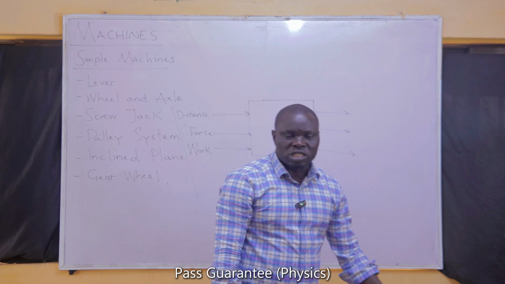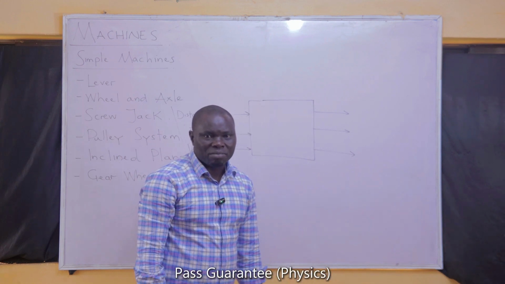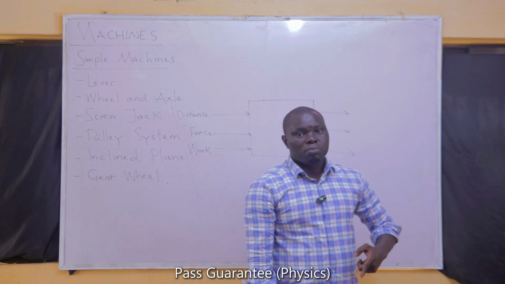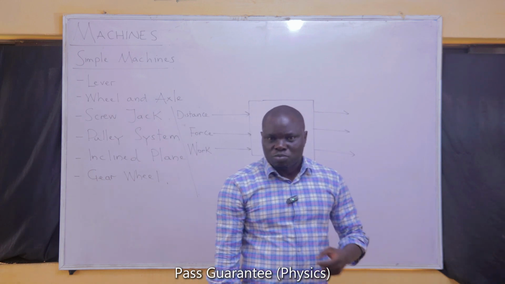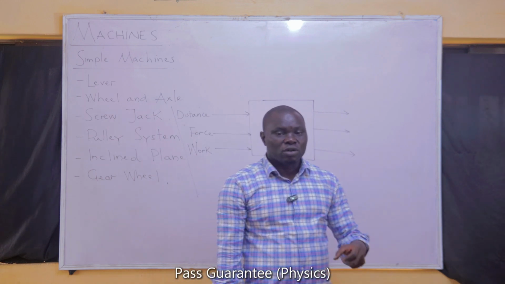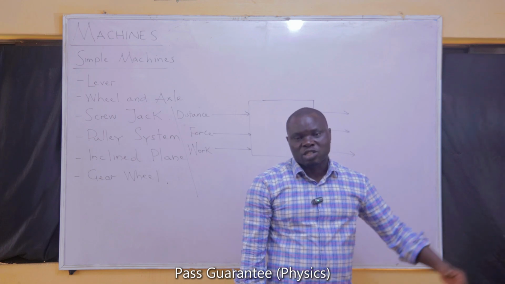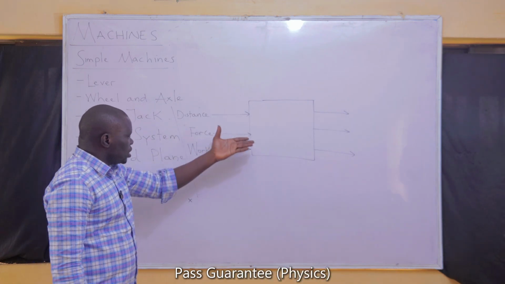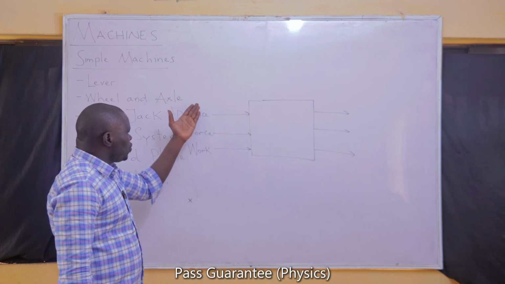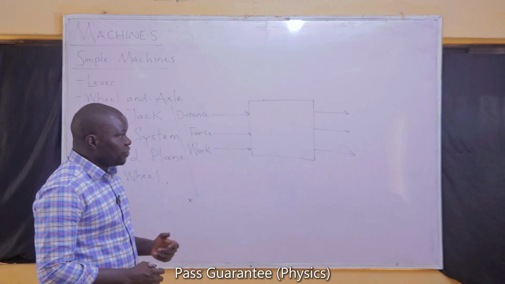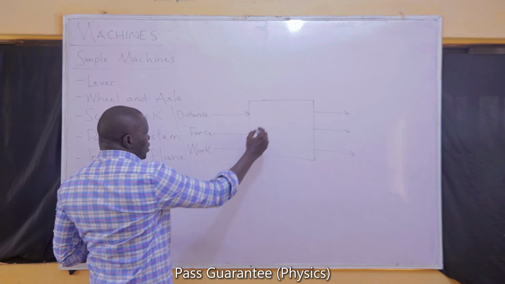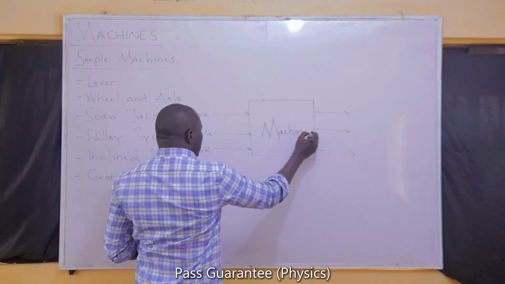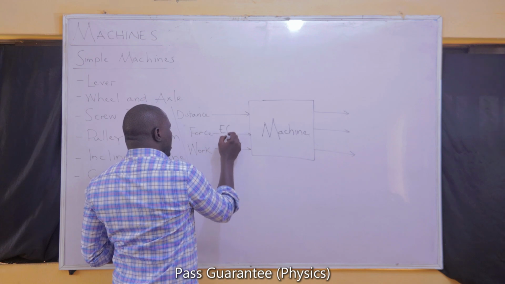The load too is a force that is exerted on that machine. And because you are moving, the load is also expected to be moved. So both the load and your effort are moving in a particular direction. When you give a machine distance, you give it force, and you give it work, because force and distance are involved. The name of the force that you give to a machine is called effort. I said that earlier.